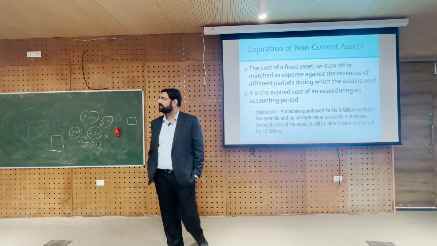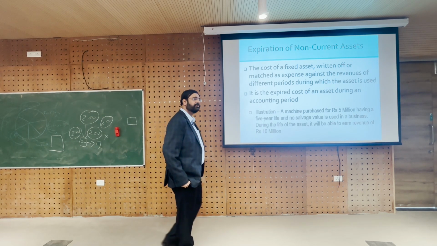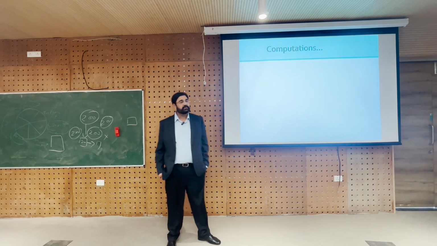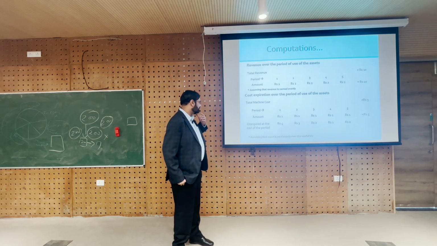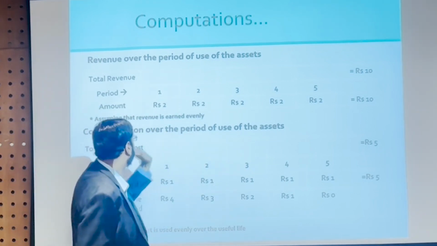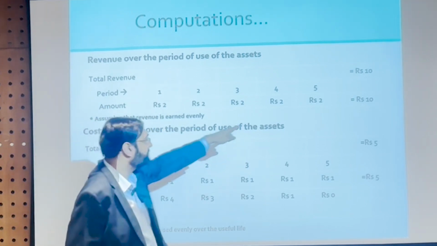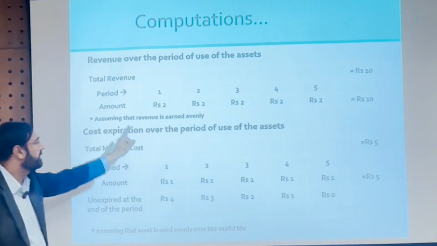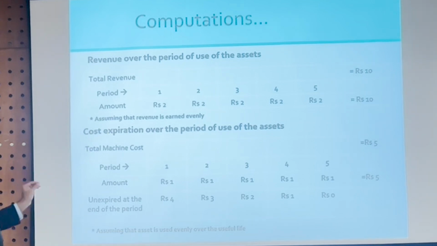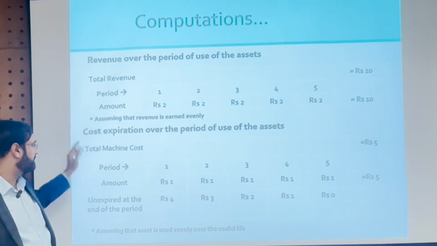We will assume it's a linear function, so we will earn an equal amount every year. So how will it look? First, periods 1, 2, 3, 4, 5, revenue. We are talking of revenue first. How much revenue will we earn? 2 every year, so it's 10 million. The figures are in millions, right? 2, 2, 2, 2, 2, 10 million, assuming that revenue is earned evenly. Cost expires over the period of use of the asset. So for the machinery, cost per period. This part is very straightforward.